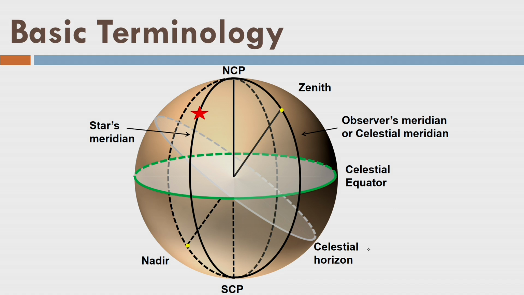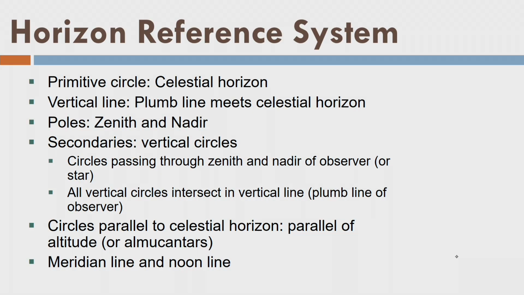And accordingly, we are going to say we have different reference systems to measure the position of a star. Finally, we will come to an inertial reference system, but before that we need to understand how to connect that reference system to our understanding or to our measurements. Let us start. Let us see the horizon reference system.